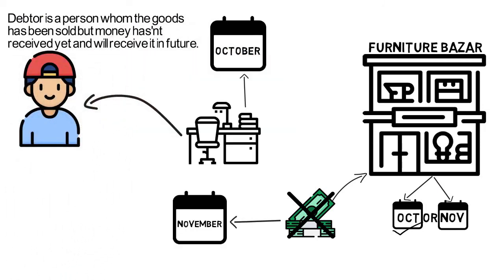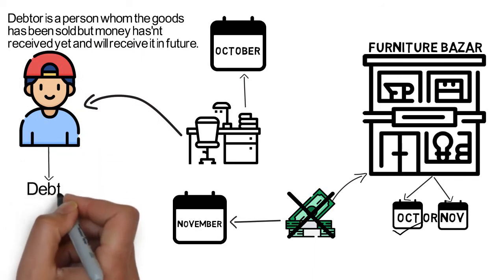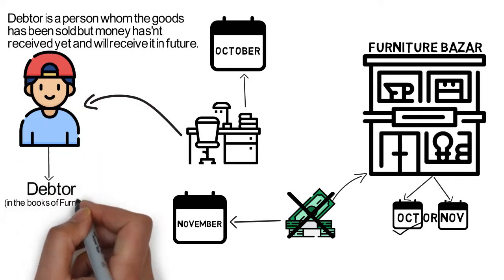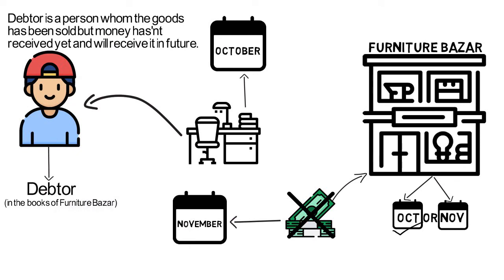Here, David is a debtor for Furniture Bazaar as the table has been sold and money will be received in the month of November. So, while recording the transaction in the books of accounts of Furniture Bazaar, the two accounts which will be impacted are sales account and debtors account.